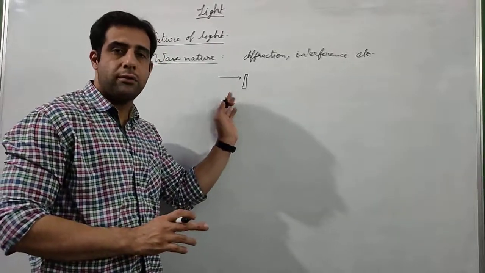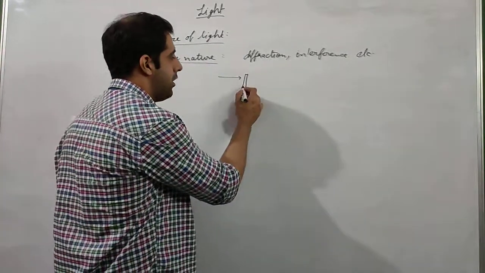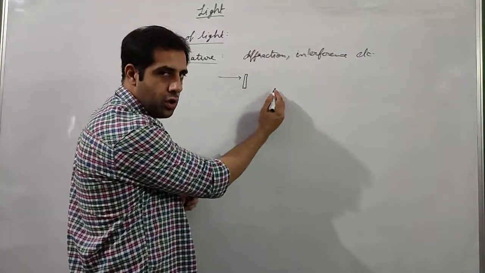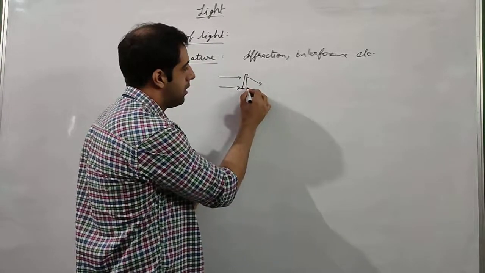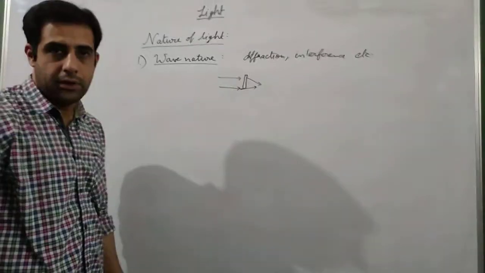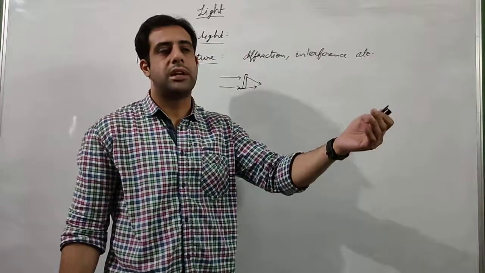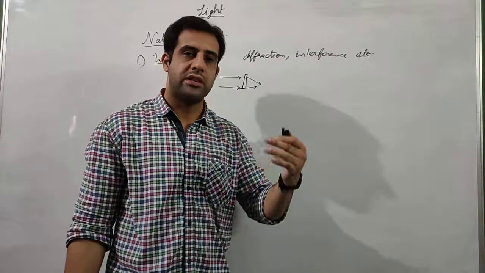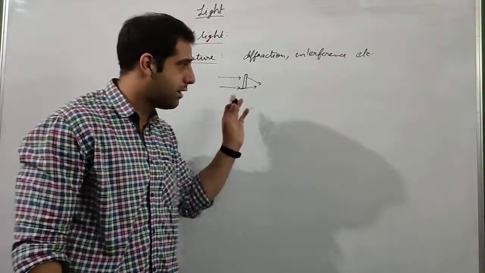What if the size of this object is very small? Then it will not only create a shadow of the object, the light will also bend around the object. So now light is not traveling in a straight line. Light travels in a straight line only till there is no object in front of it. As soon as there is a small object, the light will bend.